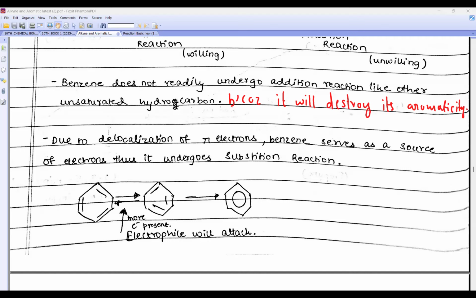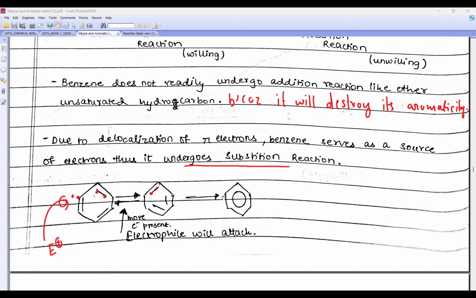Why will it undergo substitution reaction? Because if you see this pi electron, beta, it can be either on the left or on the right. So it will keep moving around inside the ring, so the benzene ring is a rich source of electrons. So here the electrons keep moving around, so electrons will be available. So who will attack the negative, beta? The electrophile will come here.